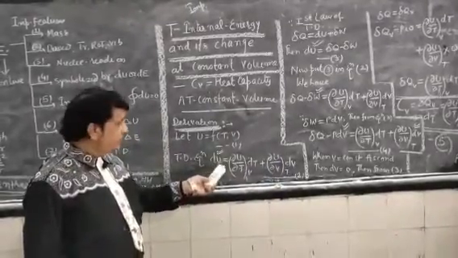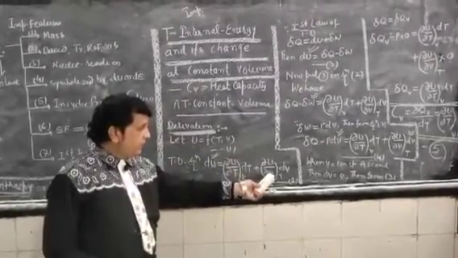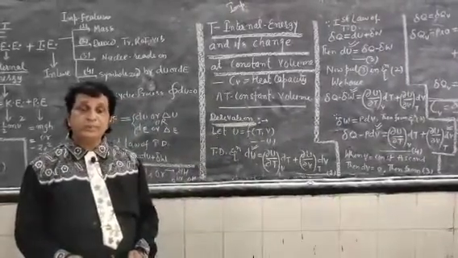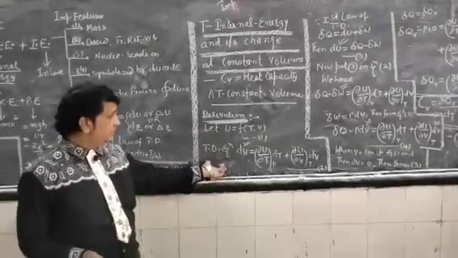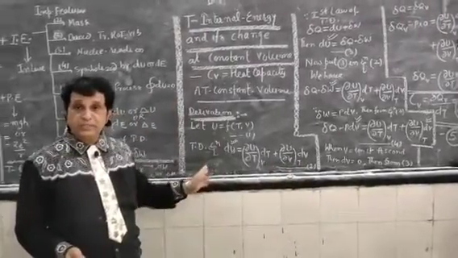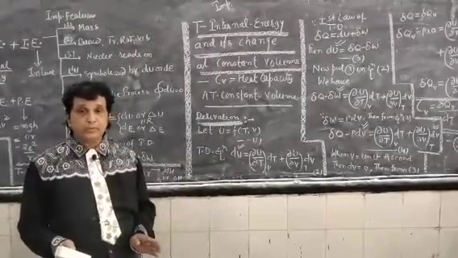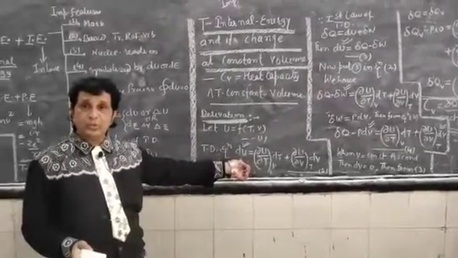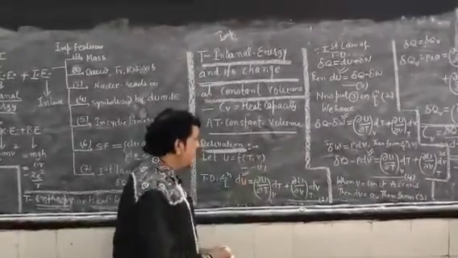Here dU is a state function, and similarly other terms are path function and state function. So using the basic concept of state function and path function, I am writing its exact thermodynamic equation as equation number 2. Now let us derive further from equation number 2. The quantity which we are going to solve is dU.